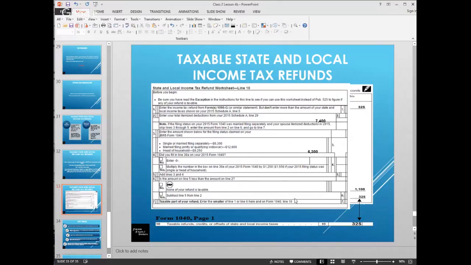So if her refund had been $1,325, only $225 of it would not have been taxable. So what you do is you subtract that amount to determine if the amount that they receive is over the amount that they saved, then only the amount that is up to the amount that they reported on their Schedule A is taxable. So it is necessary. Most software does this calculation for you, but if you're asked questions about the prior year Schedule A amount, this would be the reason why. It's to determine whether or not their refund was taxable.